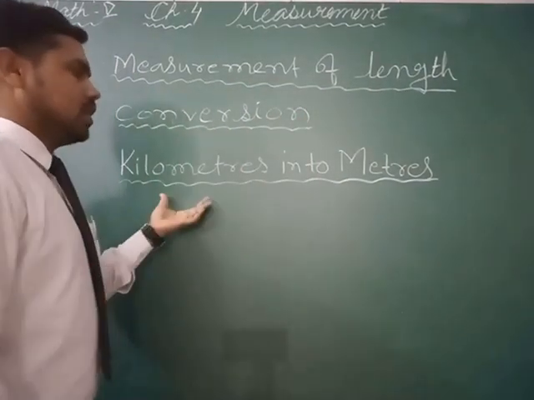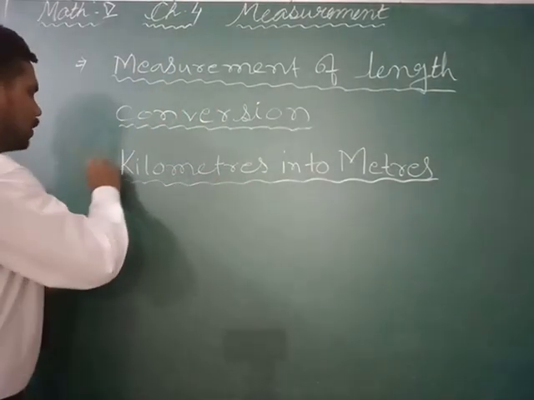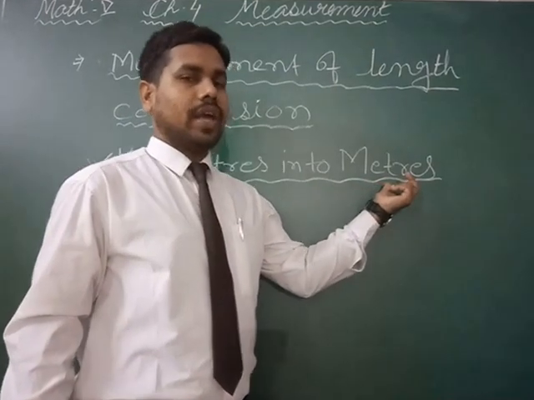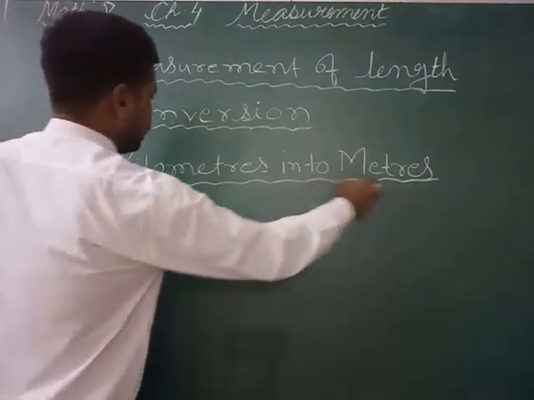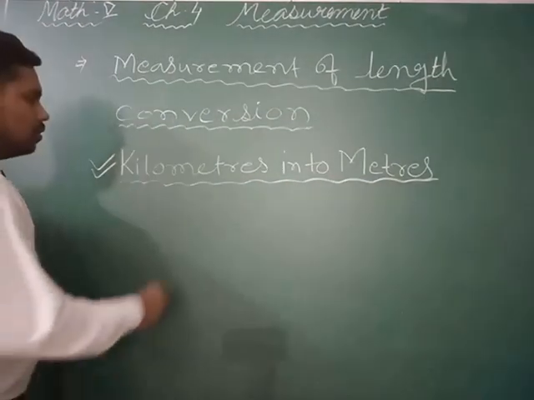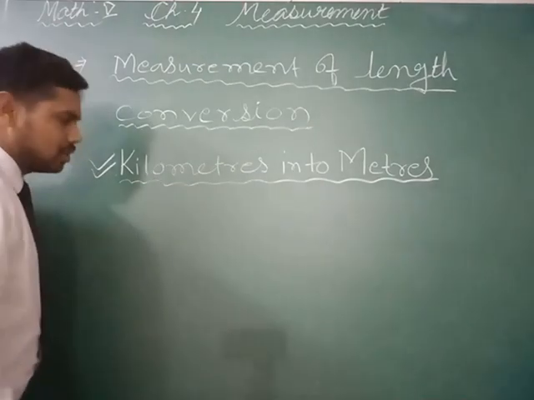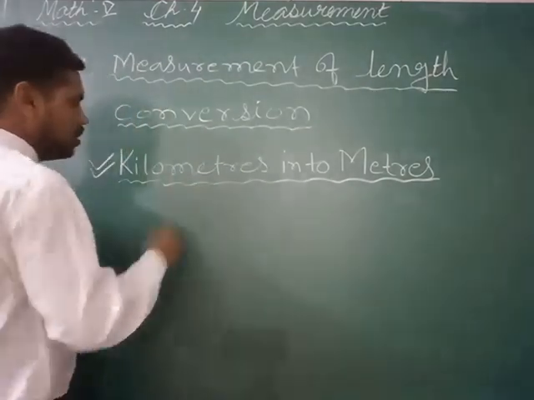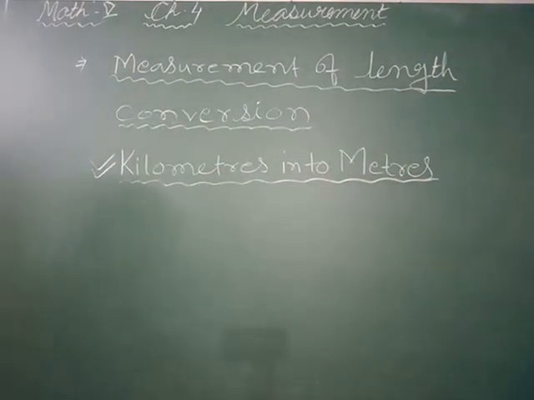Conversion also we have done lots. So let's see first how we can convert kilometers into meters. The most important thing to convert kilometers into meters is to know how many meters is equal to 1 kilometer. Very good. 1000 meters is equal to 1 kilometer, right?